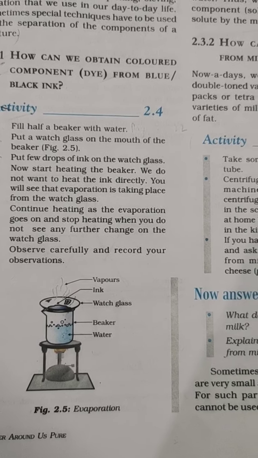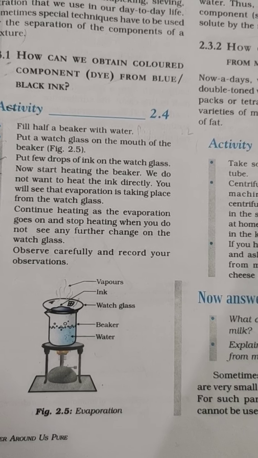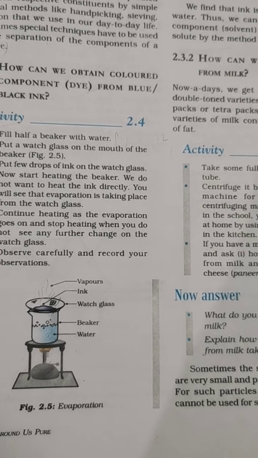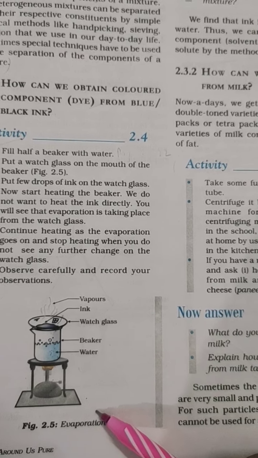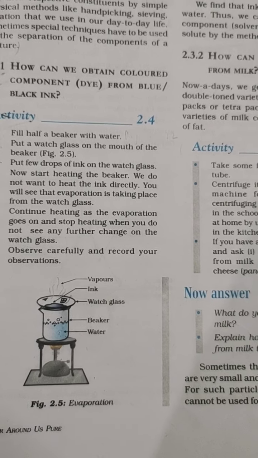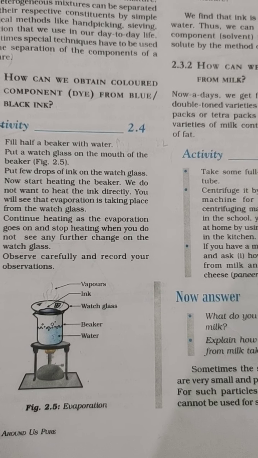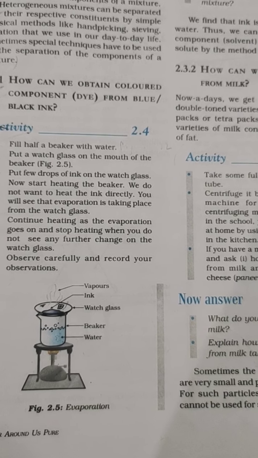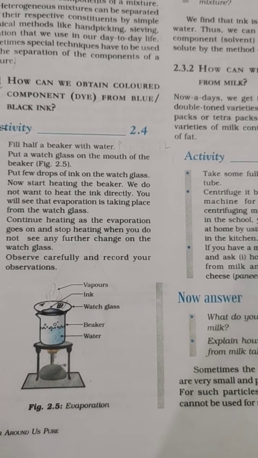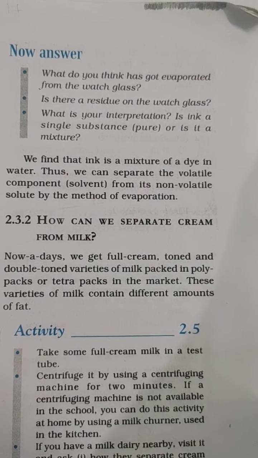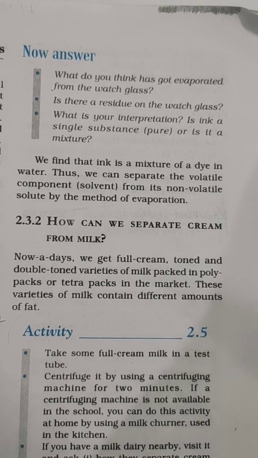If the question comes, how will you separate dye or colored component from any ink? So the answer will be by evaporation. Okay, so don't get confused. We will do evaporation to separate the component of dye or any blue black ink from any colored portion. Okay, so here it is. There are some questions. They are very easy. I will discuss with you here.